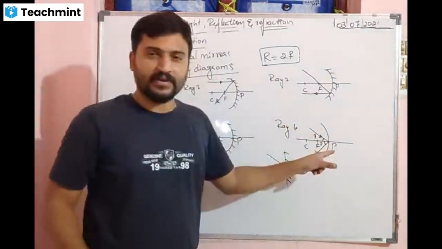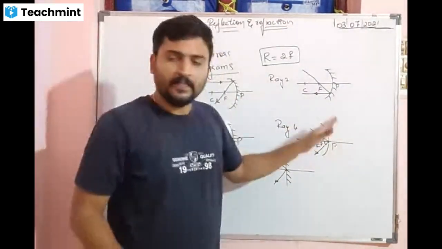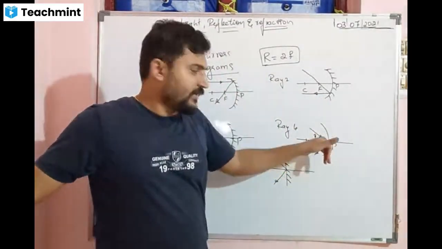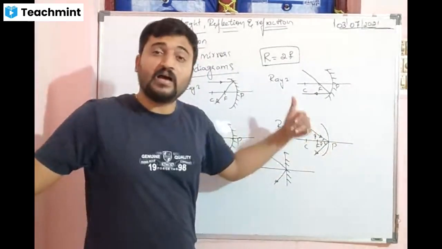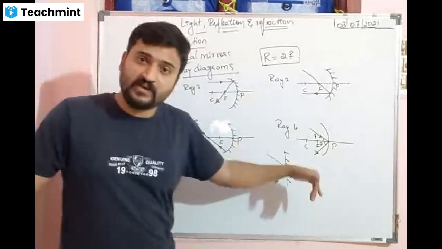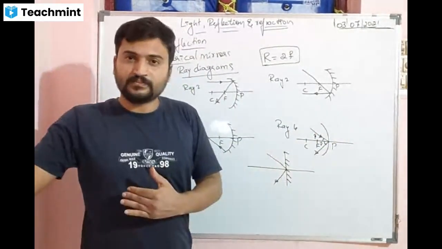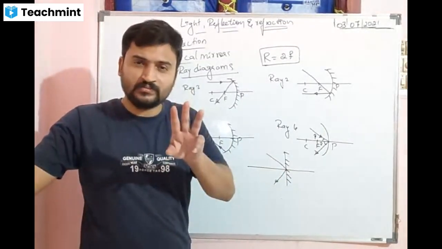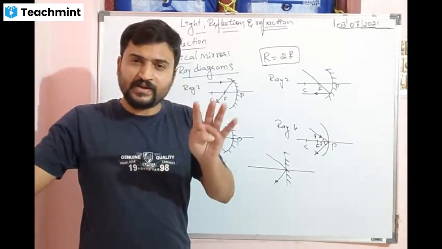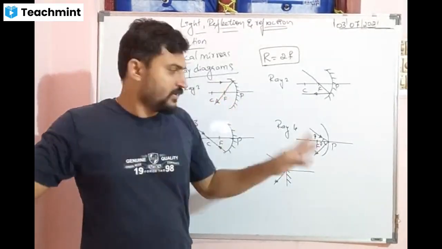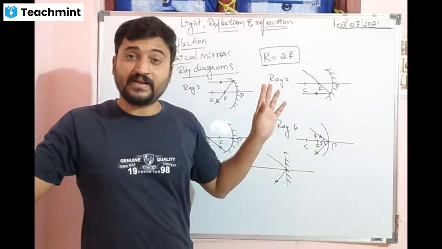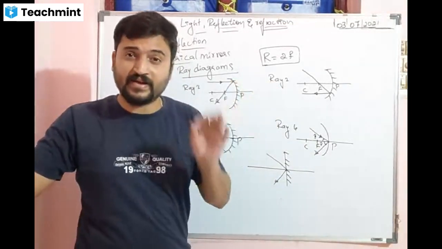This is called the incident ray. The ray falling on the mirror is called the incident ray. The reflected ray is the ray which, after bouncing, after reflecting, goes back. Did you understand the 3 rays? Yes, sir. Incident ray, normal ray, reflected ray.